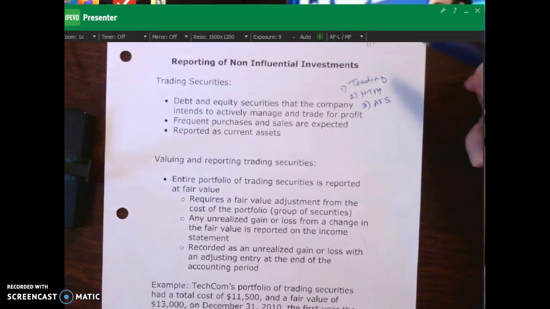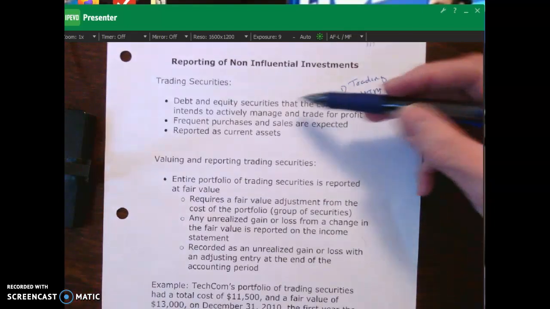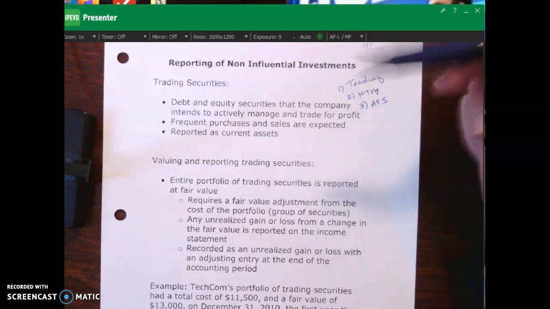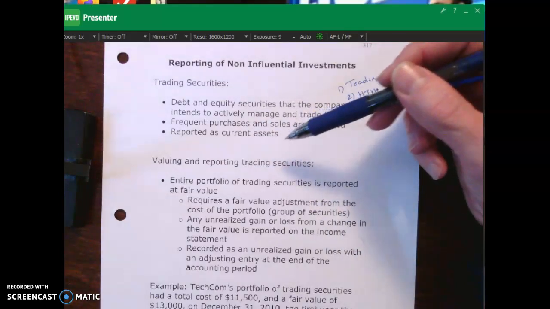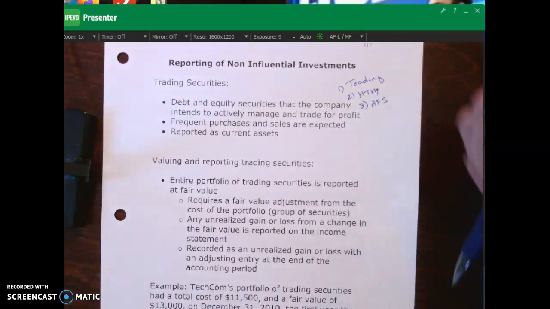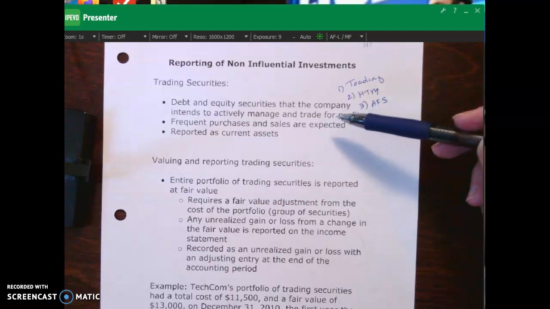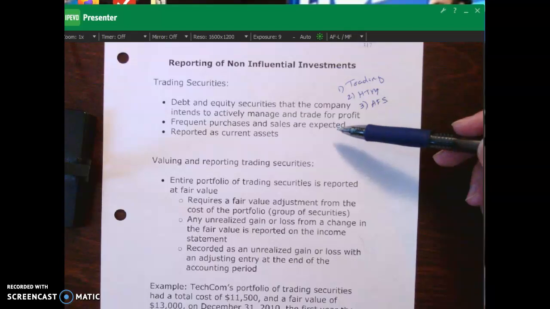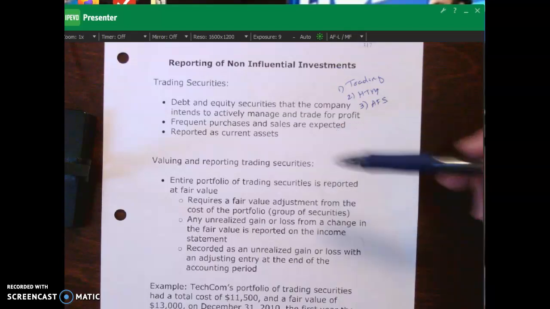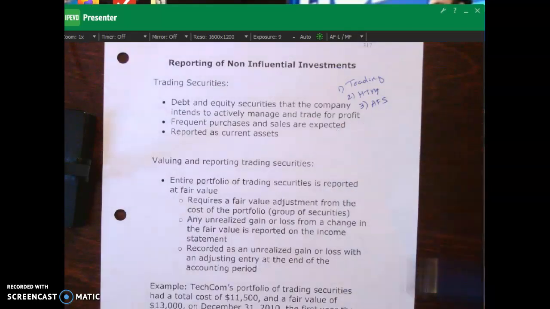And so what do we mean by trading securities? They're debt and equity securities. So not just equity securities, not just stock, but also the bonds of another company, for example, that the company intends to actively manage and trade for profit. Okay? So they're trying to make money off of buying and selling these. They don't have an interest in holding these until maturity.